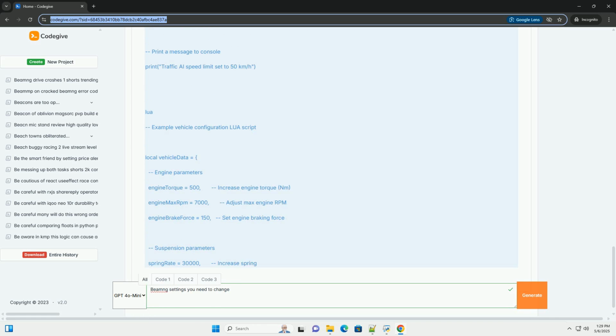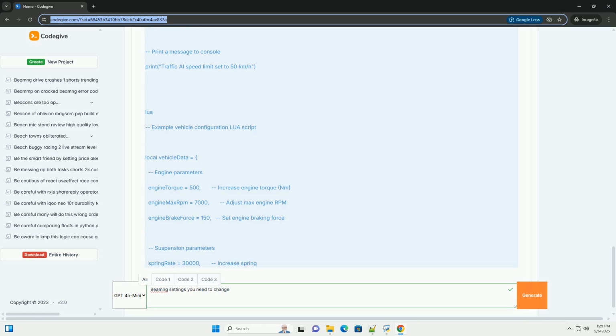Lua environment. BeamNG.drive provides a custom Lua environment. It's not a standard Lua interpreter. It includes BeamNG-specific libraries and functions for interacting with the game engine. You can execute Lua code through various methods. Console: press the key, usually above the Tab key, to open the console. You can type Lua code directly into the console and press enter to execute it. This is useful for testing simple commands or debugging.